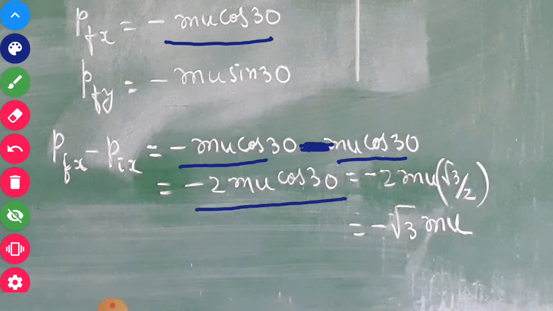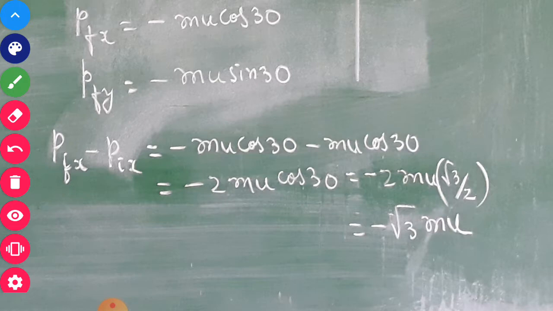If you simplify, you will easily get minus 2 mu cos 30, that is minus 2 mu into root 3 by 2. So it becomes minus root 3 mu. So the change in momentum of the ball is in the negative x direction.